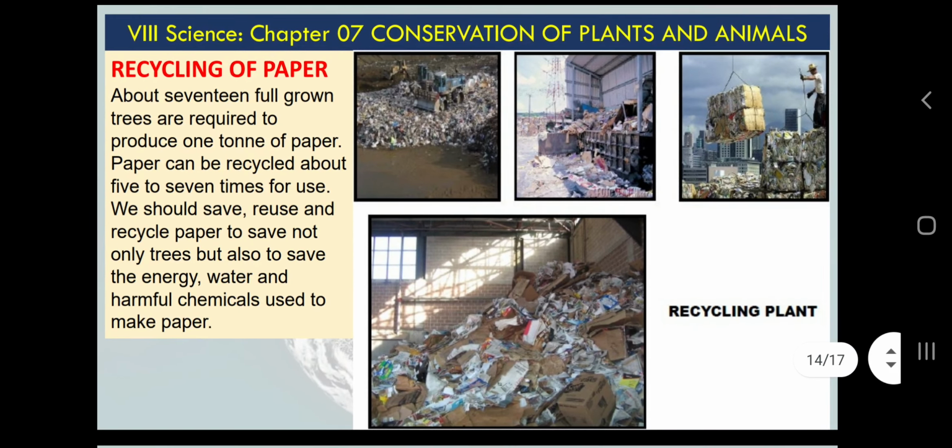As I have mentioned previously, let's see the text also. About 17 full grown trees are required to produce 1 ton of paper. For producing 1 ton of paper, we need to cut 17 trees. It's not about data, you can easily understand. If we are using paper, we are using the plants, so we need to recycle the paper.